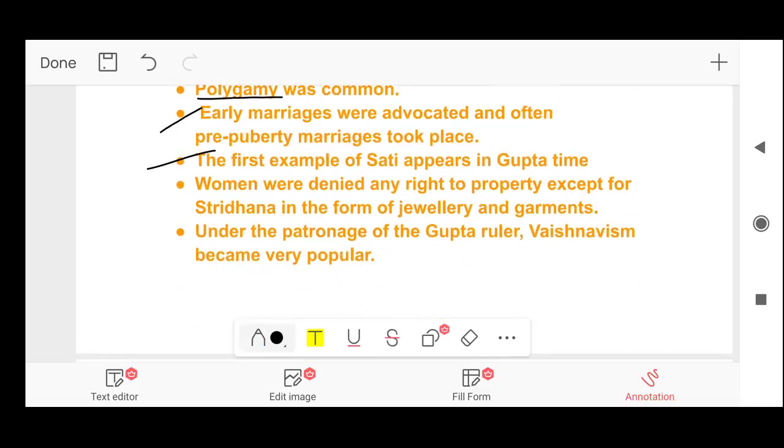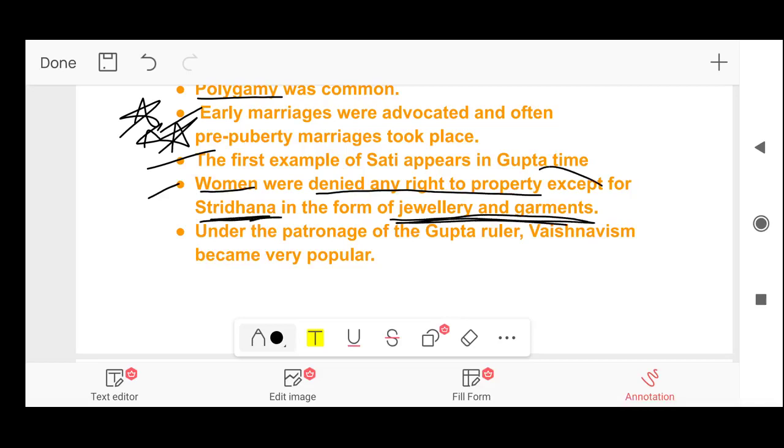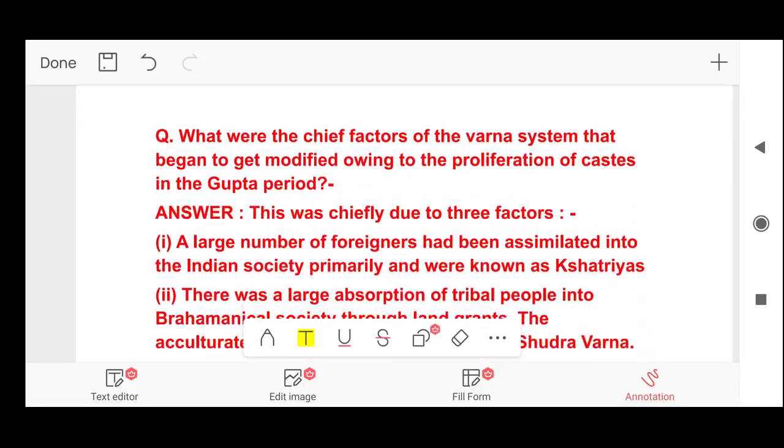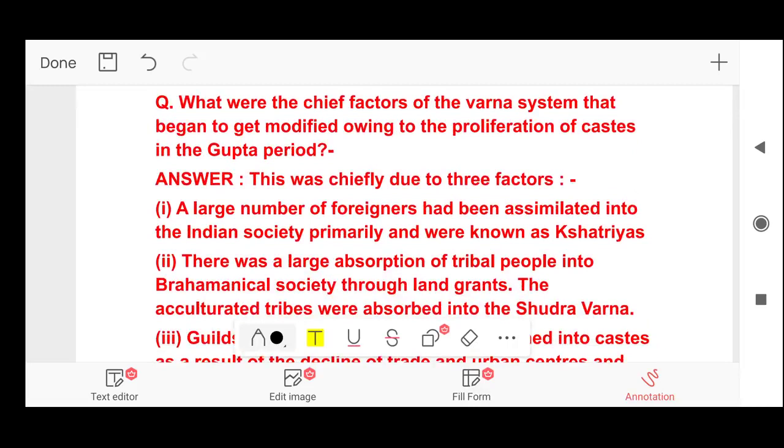Read carefully all these small points, as questions will be framed out of these points only. Next, women were denied any right to property except for stridhan in the form of jewelry and garments. Next and last point. Under the patronage of Gupta rulers, Vaishnavism became very popular. So Gupta popularized Vaishnavism.